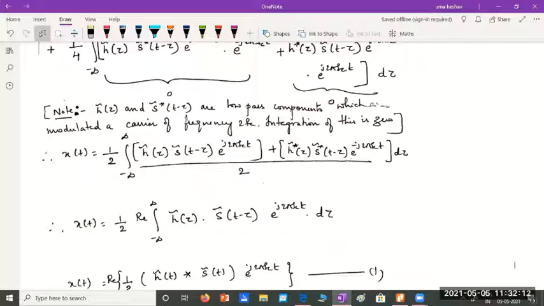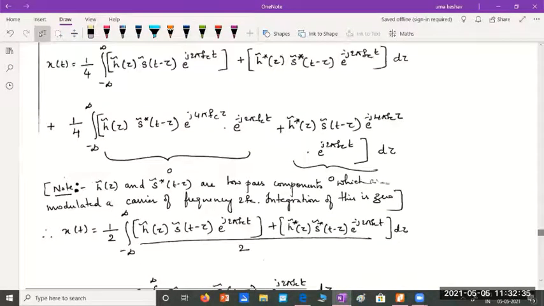Whenever we have a low pass signal at the carrier frequency fc or higher, at 2fc, naturally those values will turn out to be 0. That's why these two signals, wherever they get multiplied with a carrier frequency of 2fc, see here, I have the carrier frequency 2fc, where the complex conjugate of s tilde of t minus tau is multiplied.